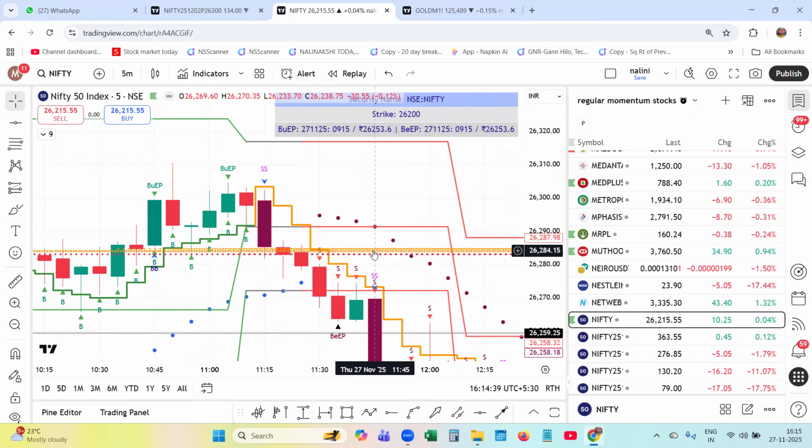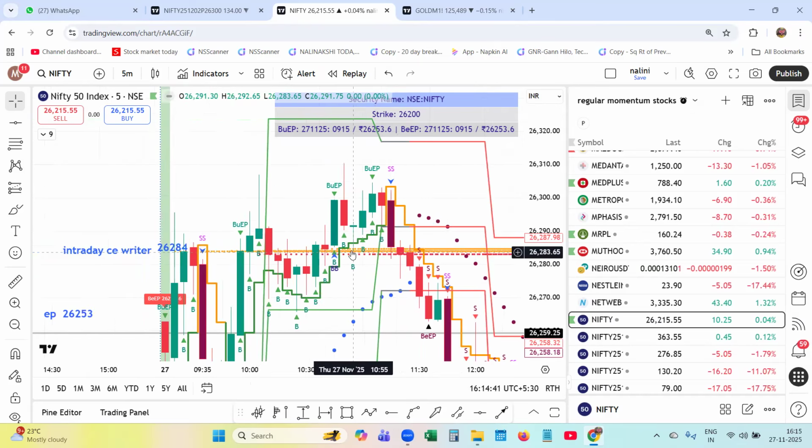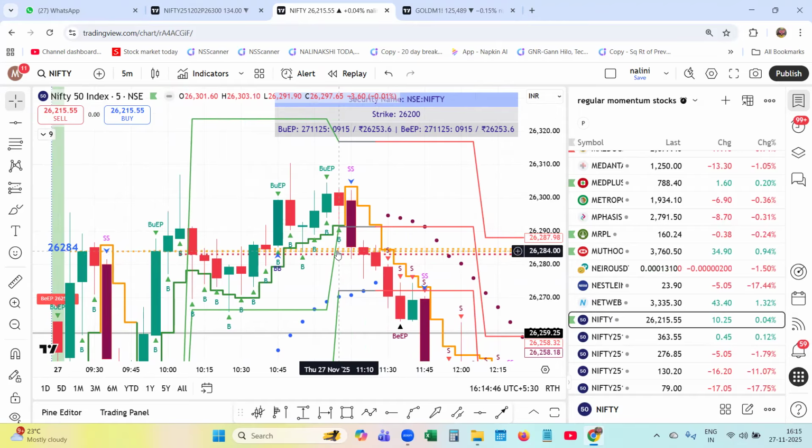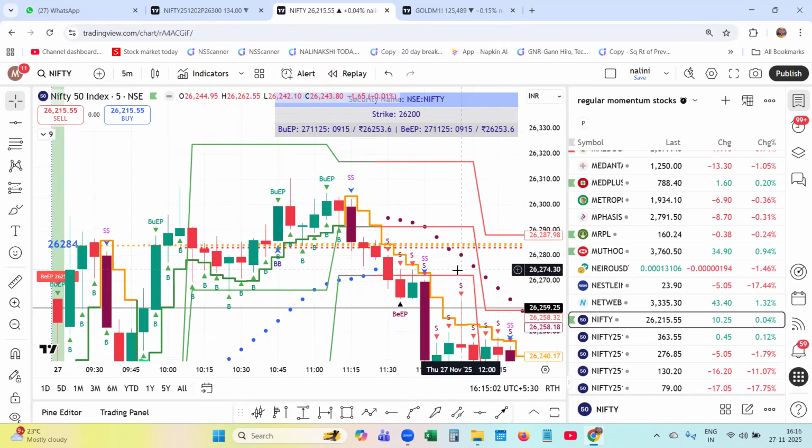This was the reference level, 26,284. The intraday, 15-minute and hourly call writers became active, indicating that the market is dominated by the writers. Writers have taken control of the market.